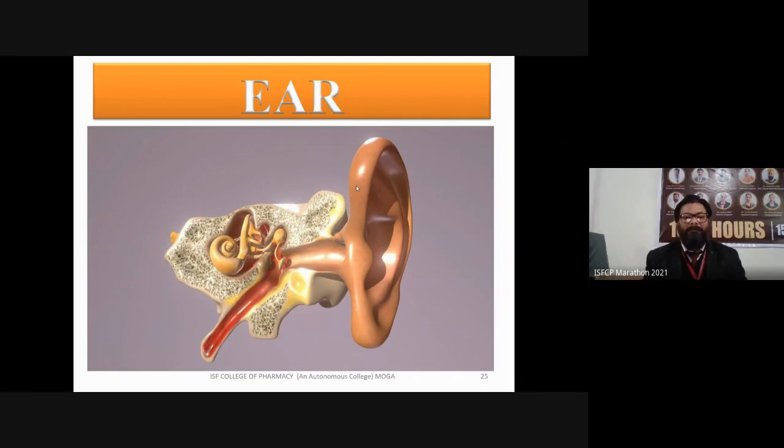So in the ear, you can see there is a pinna and there is a passage to the middle ear. This is the eustachian tube. There are three bones there. One is malleus, then incus and stapes. They strike on the inner ear. There is endolymph. So this is the ear.